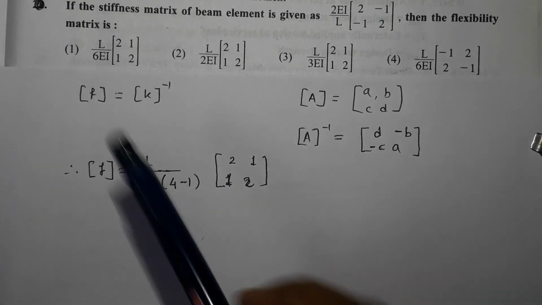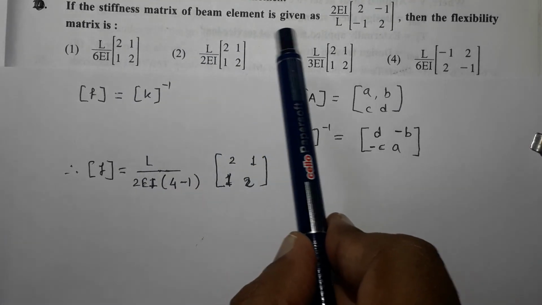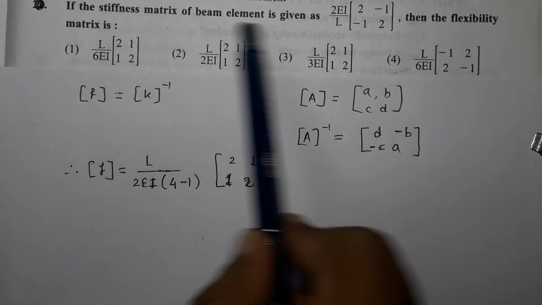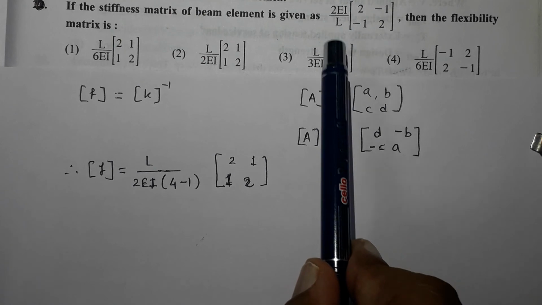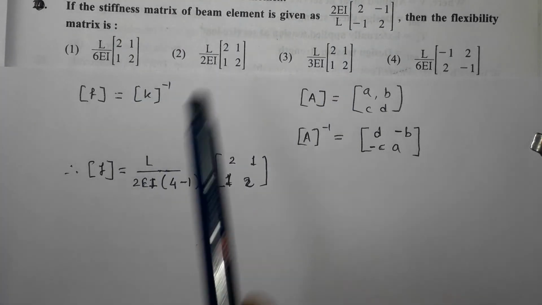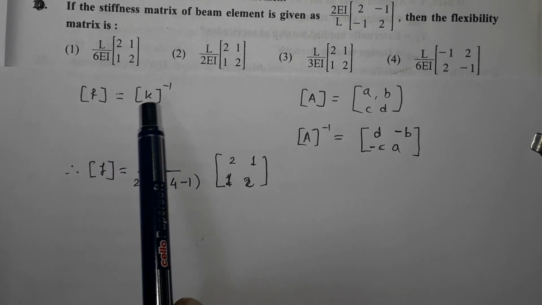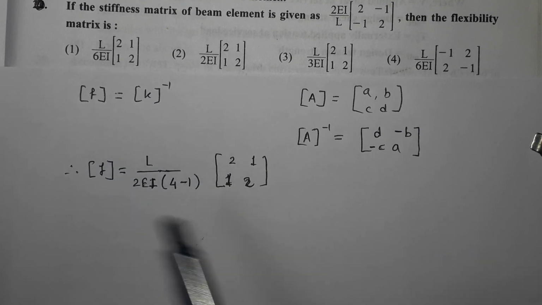Next question. If the stiffness matrix of a beam element is given as 2EI upon L times the matrix 2, minus 1, minus 1, 2, then the flexibility matrix is. Now we know the relation between the stiffness matrix and the flexibility matrix. The flexibility matrix is the inverse of the stiffness matrix.